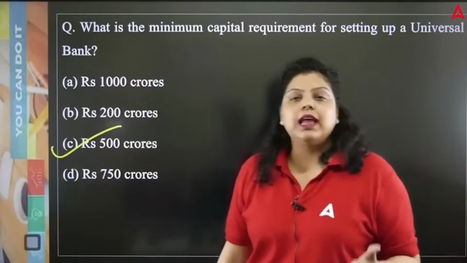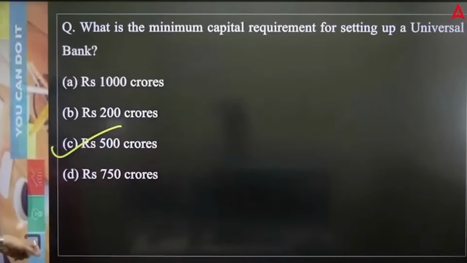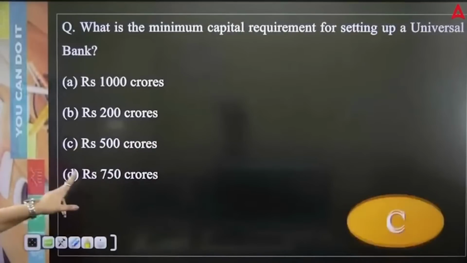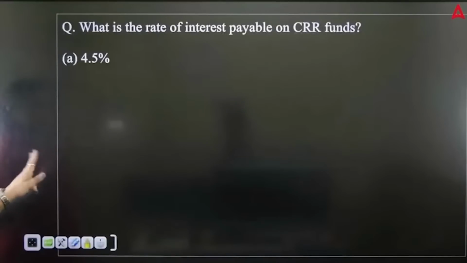So universal banks are like what? Public sector bank, private sector bank, foreign bank. And to establish these types of bank, we need how much capital? 500 crores. Okay. Now next, if we talk about capital which is required, so 500 crore.